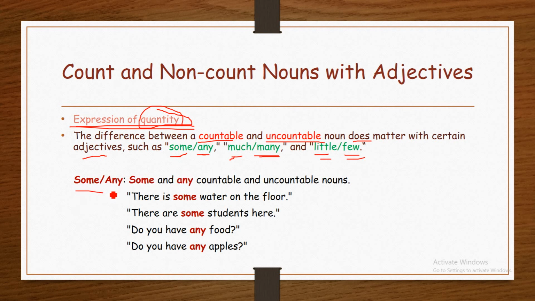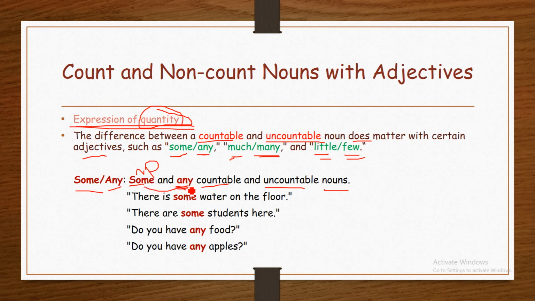First, some and any. Some and any are used for countable and non-countable nouns. Some is used in positive sentences. Any is used in negative and question statements. Both can be used with countable and non-countable nouns.